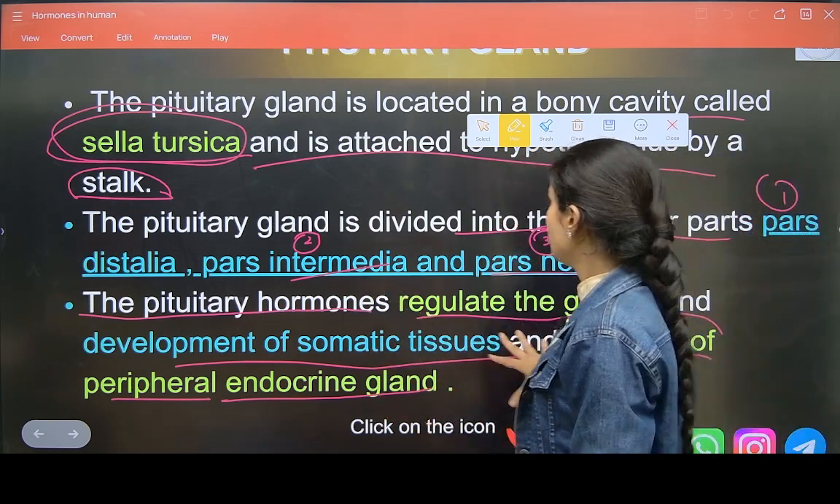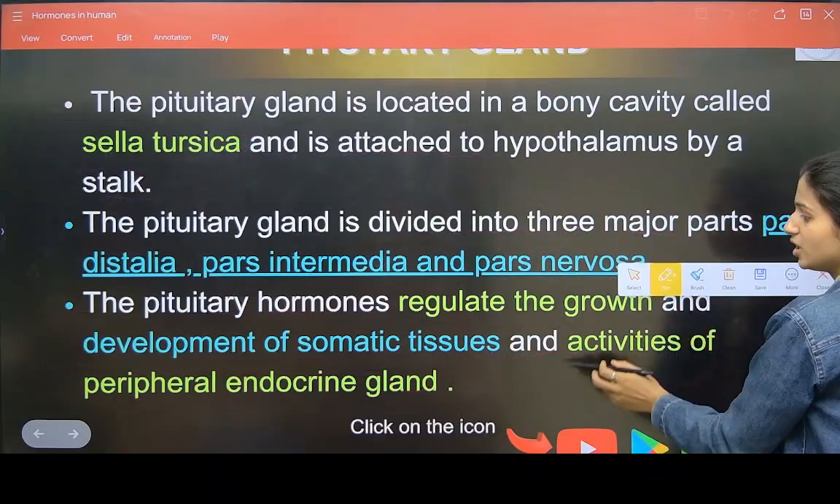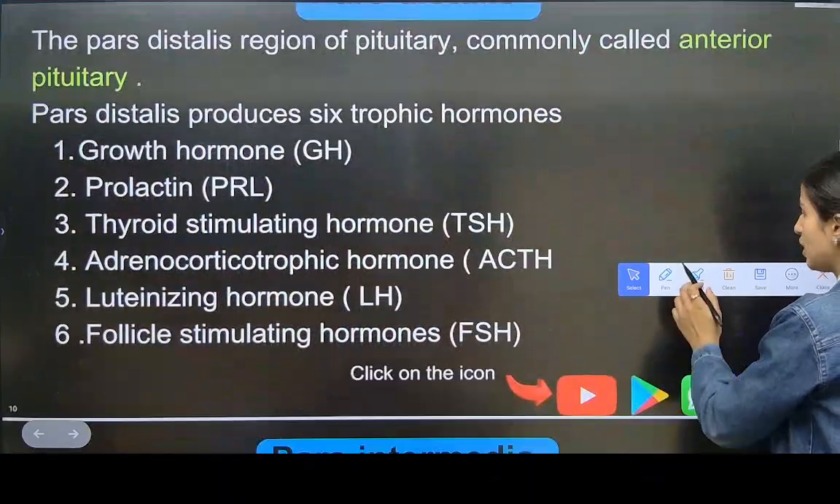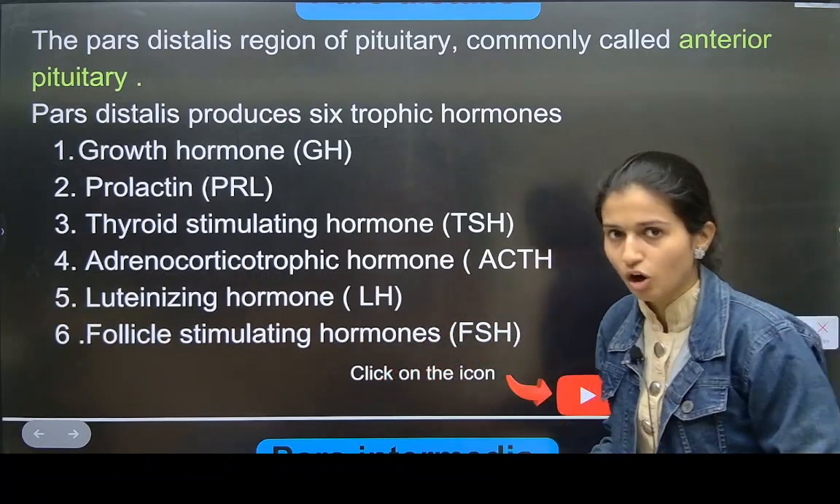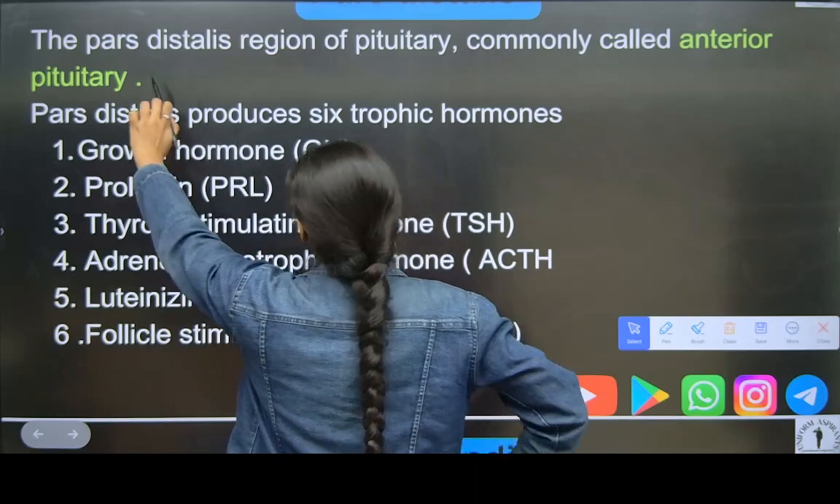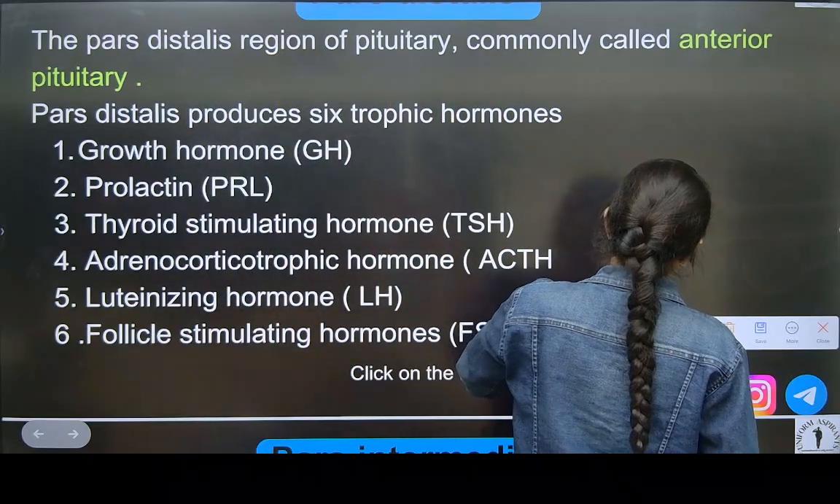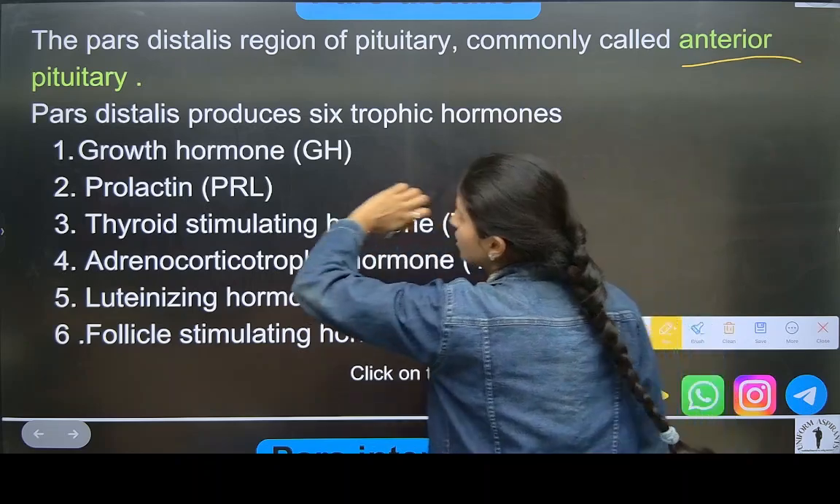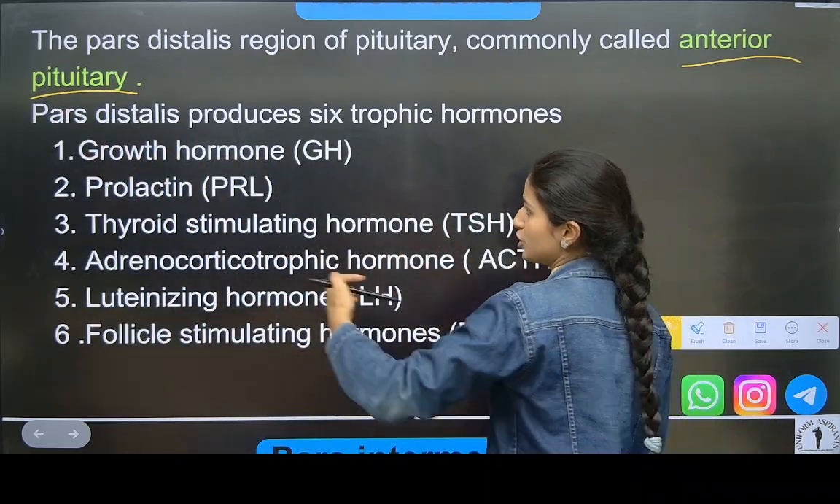Chalo. Now we will go to the parts of the pituitary gland. Am I clear till here? Now this is the first part, pars distalis. It secretes many hormones. We will learn about them. The pars distalis region of the pituitary is commonly called the anterior pituitary. Anterior pituitary means the first part of the pituitary.